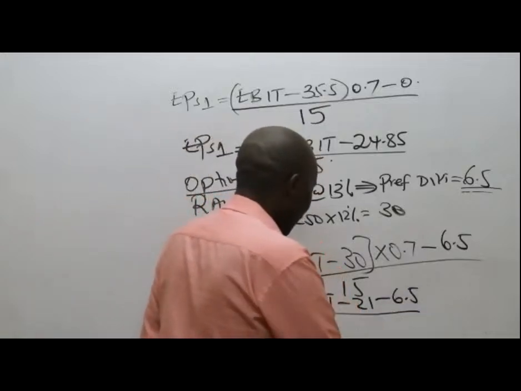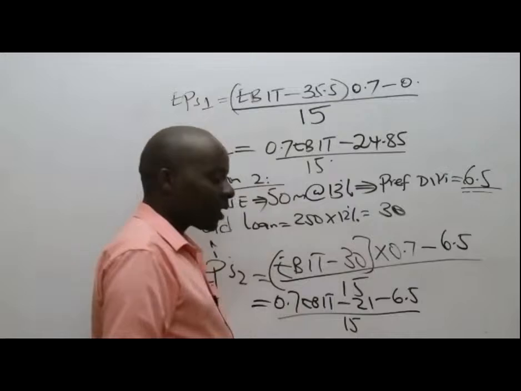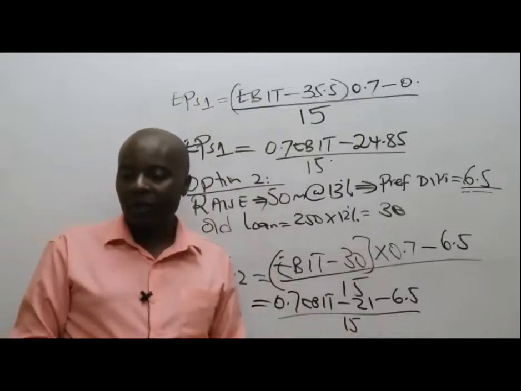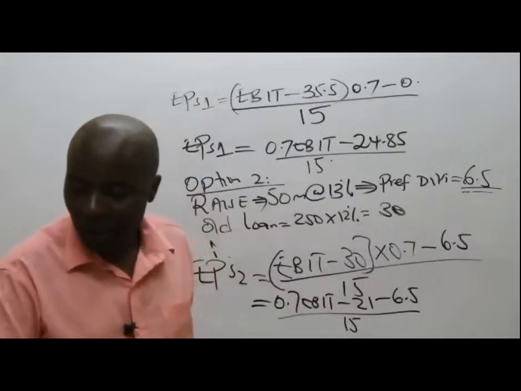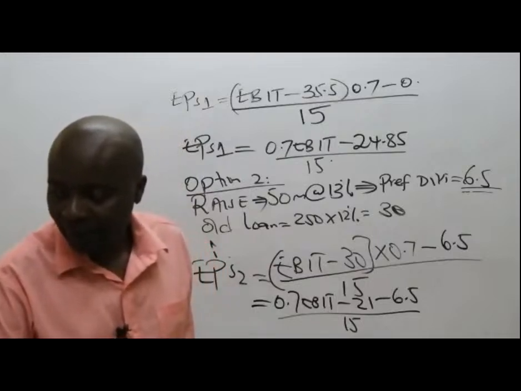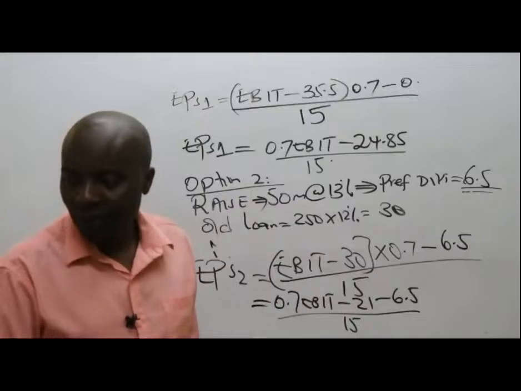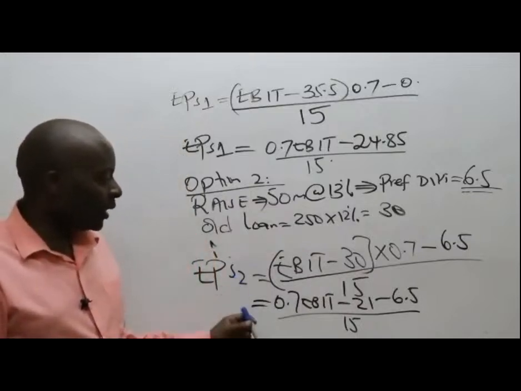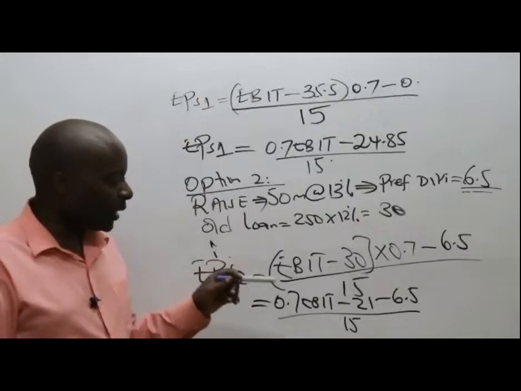Minus 6.5, all over 15. And I think there is a student who got this right, but we need to give a present. At the end of the day, that student had 0.7 EBIT minus 27.5.